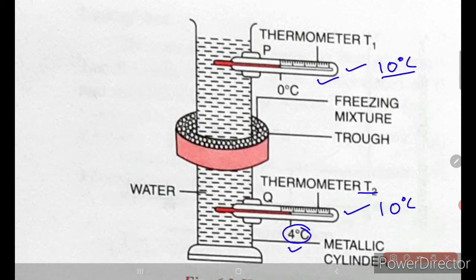As you all know, a freezing mixture is kept here at the center of the cylinder, whose temperature is nearly minus 22 degrees Celsius. Here, this ice is mixed with the salt. Now, the cooling of water starts from this region.